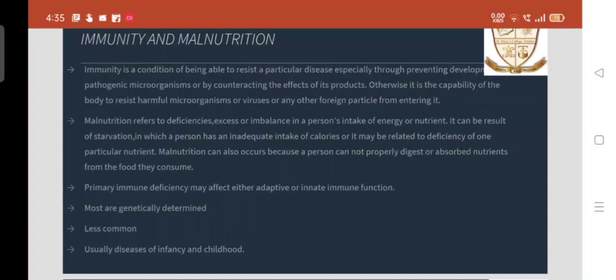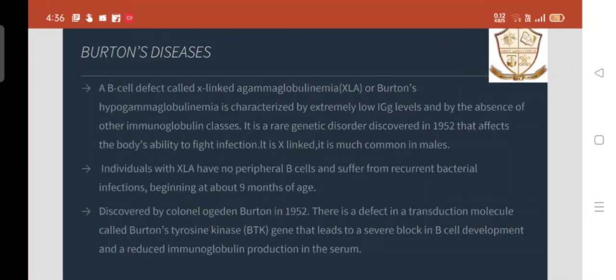It can be a result of starvation, in which a person has an inadequate intake of calories, or it may be related to deficiency of one particular nutrient. Malnutrition can also occur because a person cannot properly digest or absorb the nutrients from the food they consume. Primary immune deficiency may affect either adaptive or innate immune function. Most are genetically determined. Less common, usually diseases of infancy and childhood.